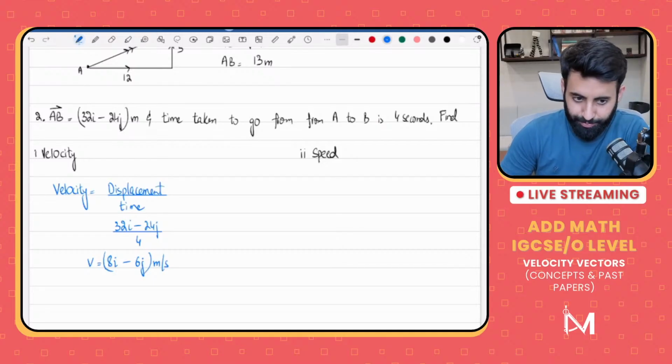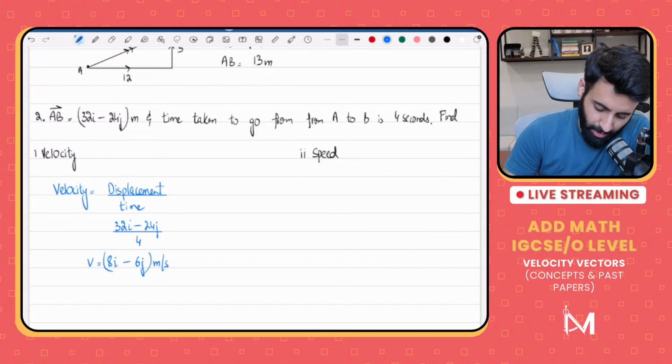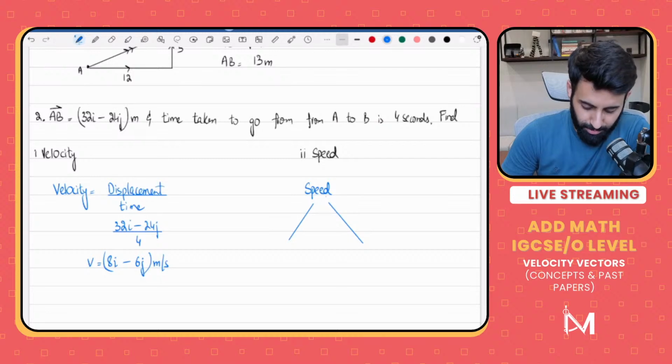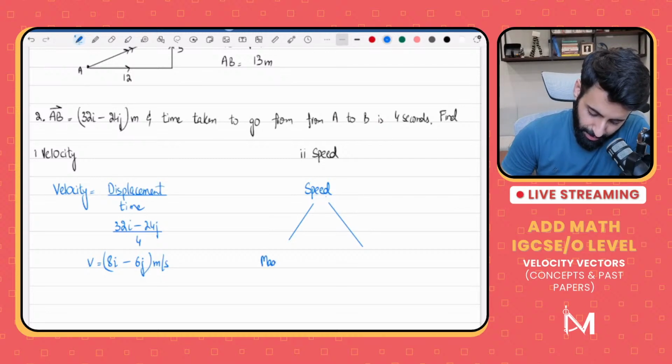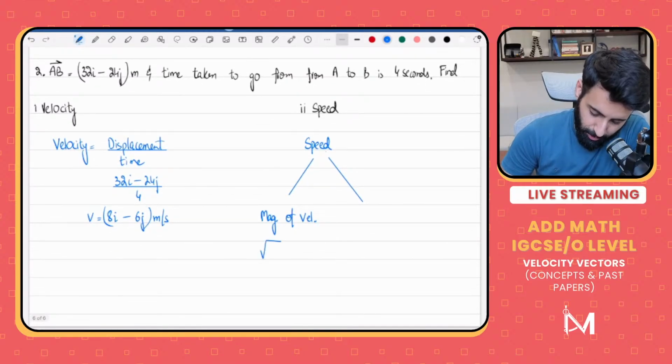Okay, there you go. Now, what about the speed? There are two ways that we can find out speed, and I'm going to show you both ways. One is that you can calculate the magnitude of the velocity vector. The magnitude of velocity will be equal to square root of 8 squared plus 6 squared, which will be equal to 10. So speed is equal to 10 meters per second.